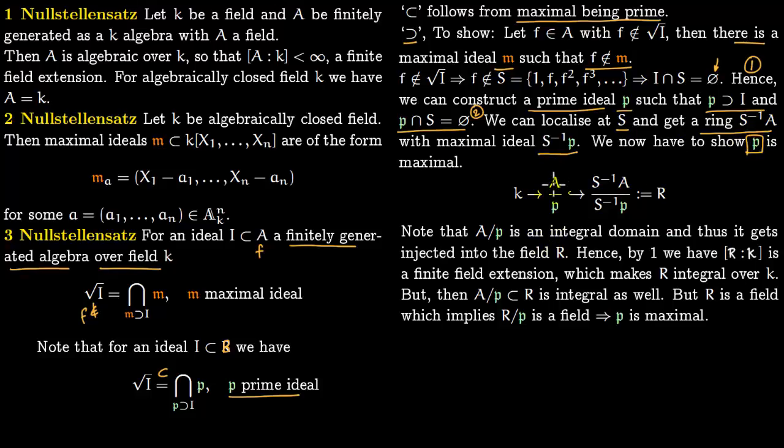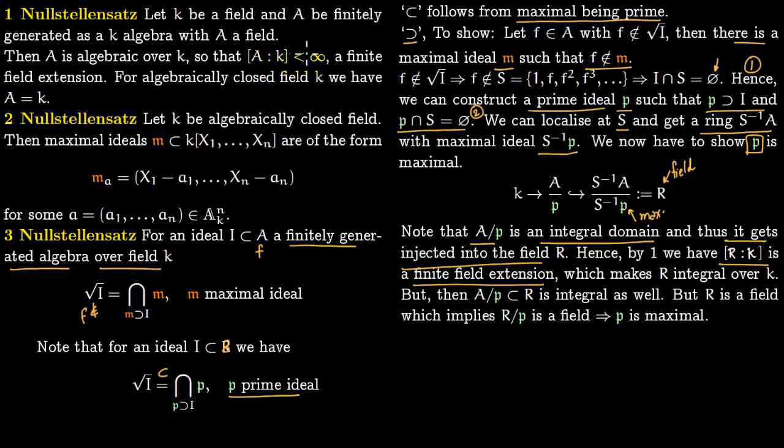So we have such a relationship. K goes to A modulo P, which is some integral domain, since A is finitely generated over field K. This injects into the field S inverse A over S inverse P, which is maximal. So we can set this thing as R, which is a field now. A over P is an integral domain precisely because P is a prime ideal, and therefore it will inject into this field R. Now by fact 1 we have that R over K is a finite field extension.